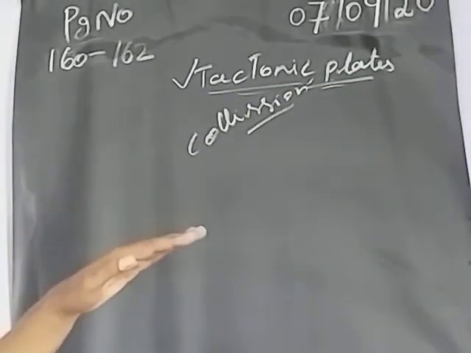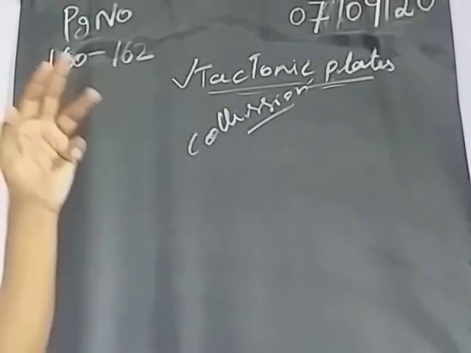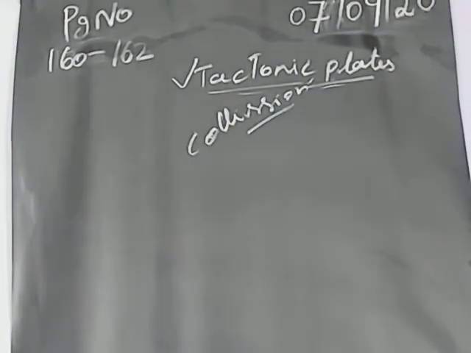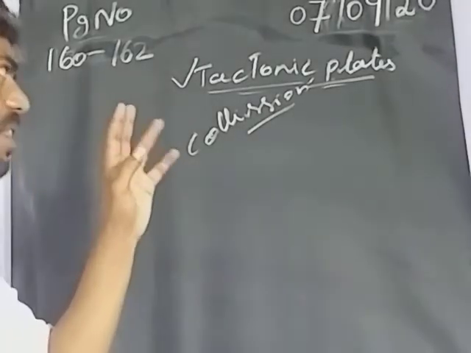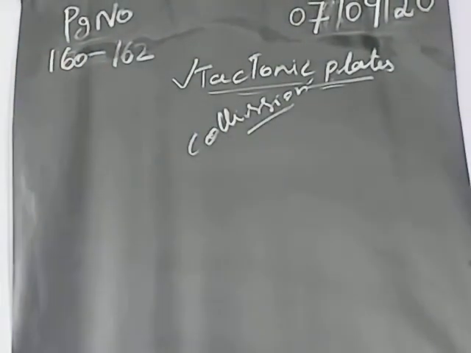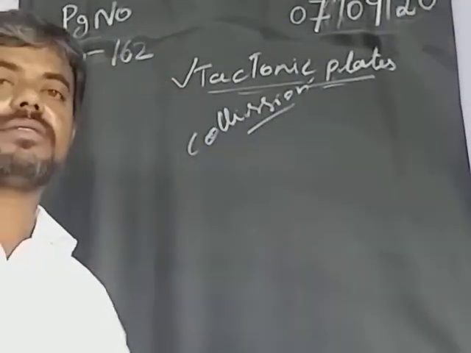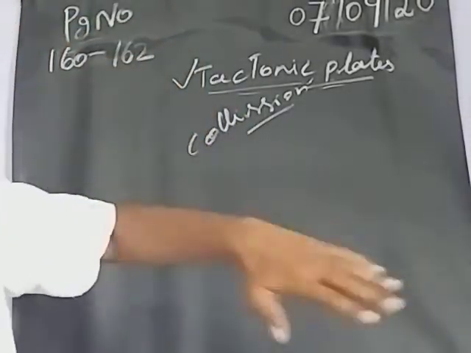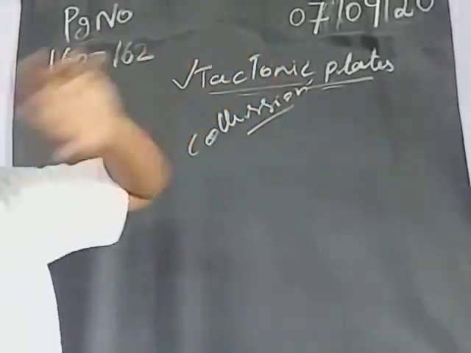So the lesson is based on the lithosphere. There are two: exogenetic and endogenetic. Lithosphere one is exogenetic, lithosphere two is endogenetic. We are seeing endogenetic, the internal process. In the internal process, tectonic plates we compulsorily want to see.